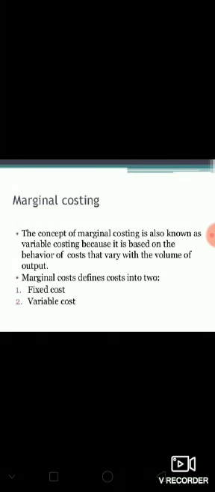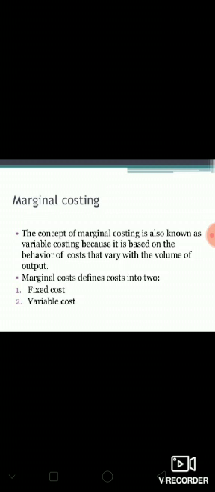So what is marginal costing? Marginal costing is a technique of costing, and this technique is used to find out the marginal cost. The concept of marginal costing is also known as variable costing because it is based on the behavior of cost that varies with the volume of output. It means only the variable cost will be incurred when one extra unit or one less unit is produced.